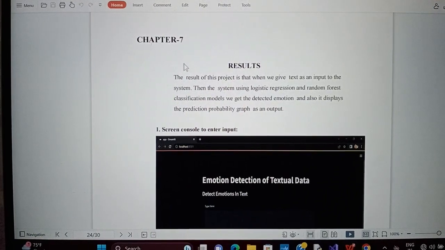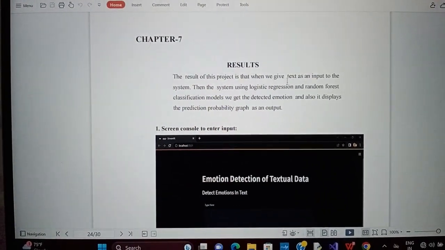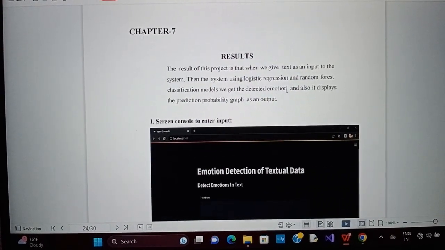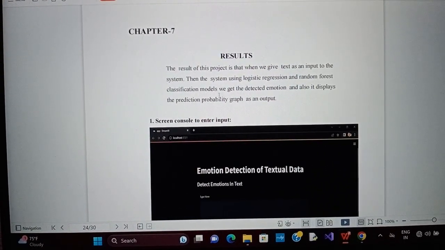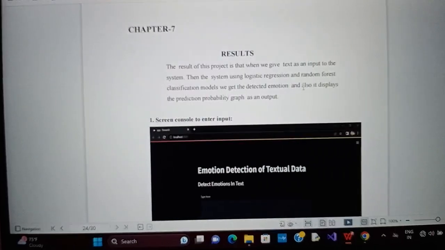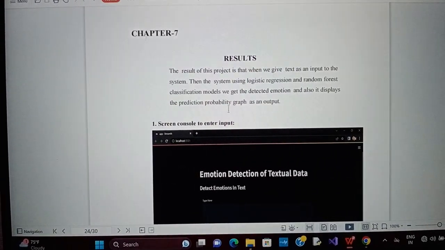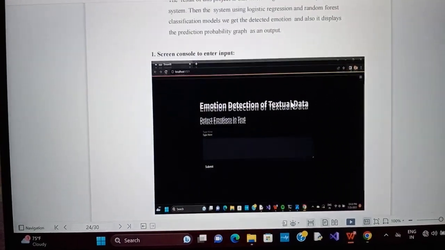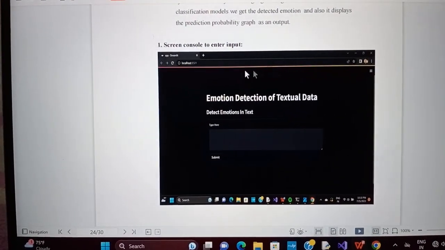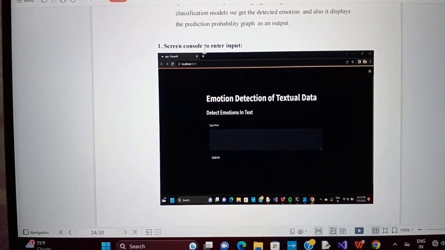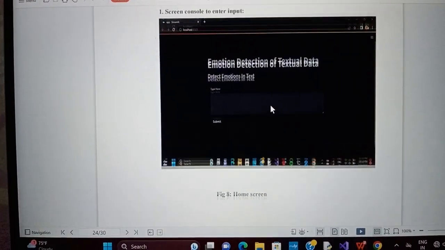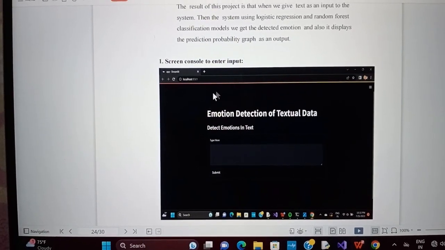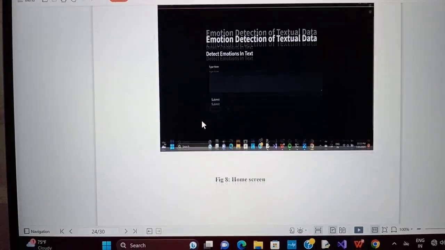Next is the result. The result of this project is that when we give the text as an input to the system, then the system, using logistic regression and random forest classification models, gives us the detected emotion, and it also displays the prediction probability graphs as an output. So now, as and when we run our project, we will get this screen, that is the screen console to enter an input, or we can say this is the home screen, which we will be able to see after deploying the project.